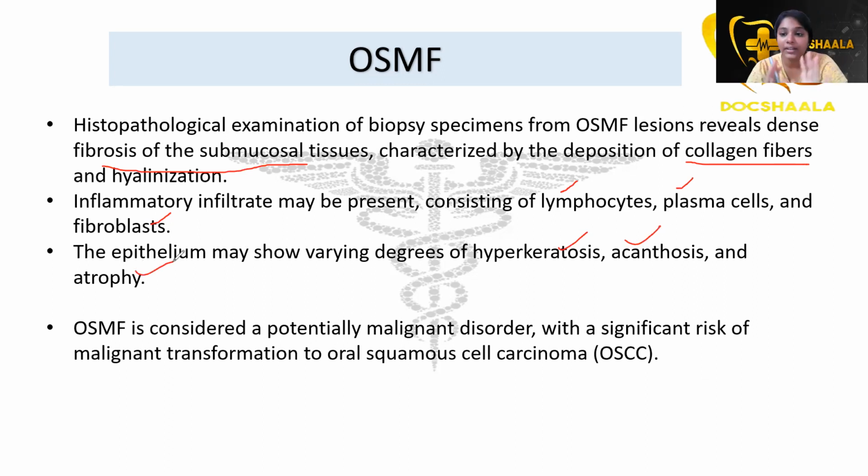One more important thing is OSMF is a potentially malignant disorder. You have to keep this in mind, with a significant risk of malignant transformation into oral squamous cell carcinoma.